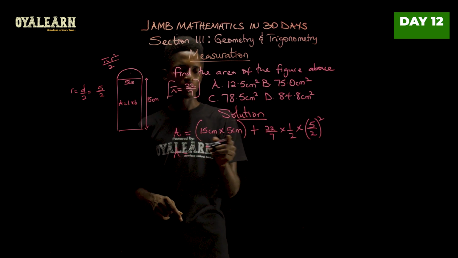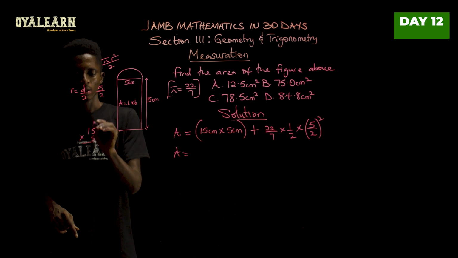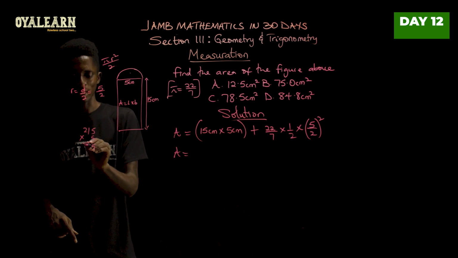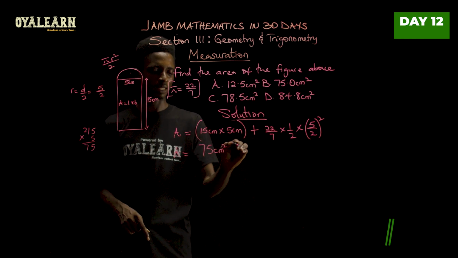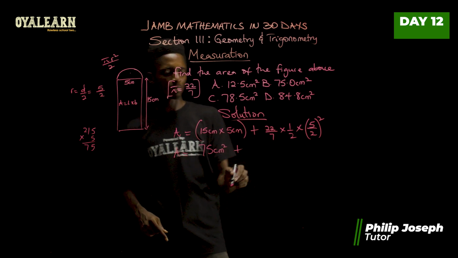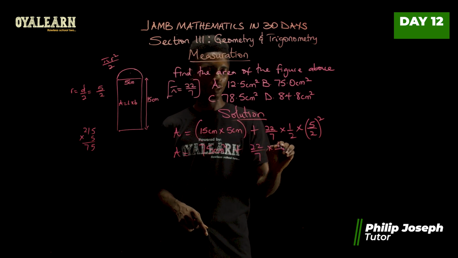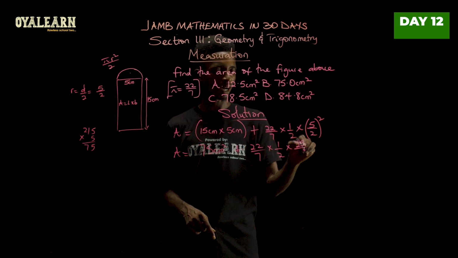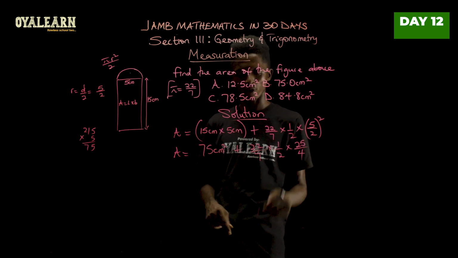Area therefore becomes, what is 15 times 5? This is 25 here. Carry the 2. 5 times 1 is 5 plus 2, that's 7. So we have 75 centimeters squared plus. Now let's break this. We have 22 over 7 times 1 over 2 times 25 over 4, because when you square this, that's 25, and when you square this, you get 4.